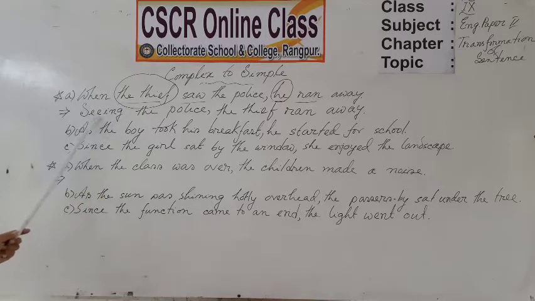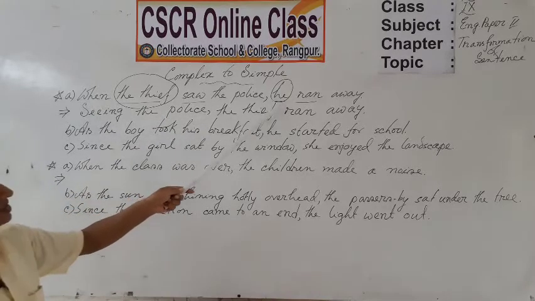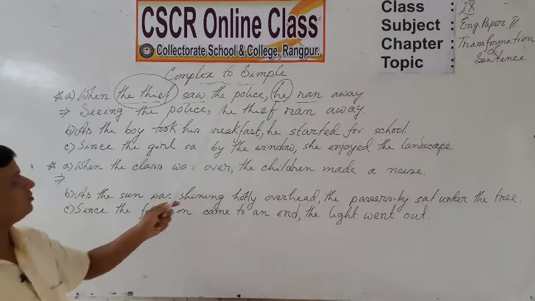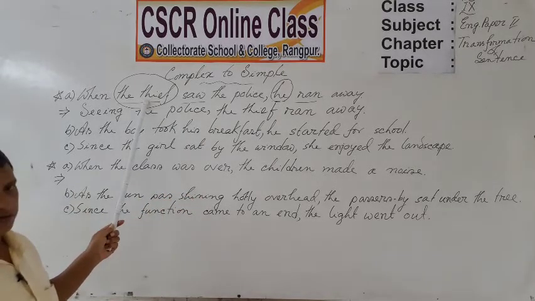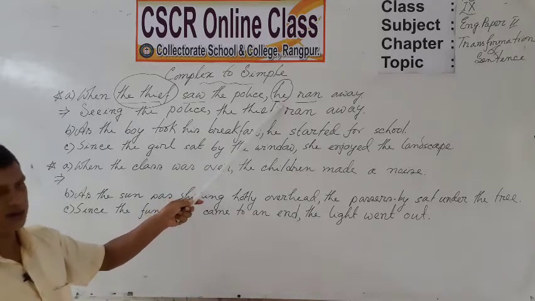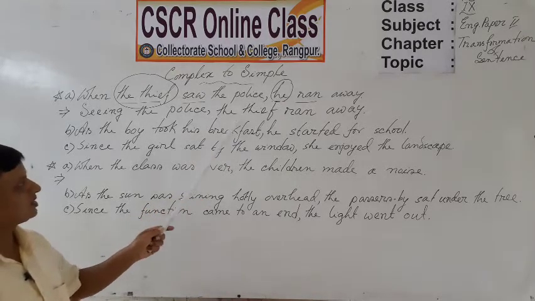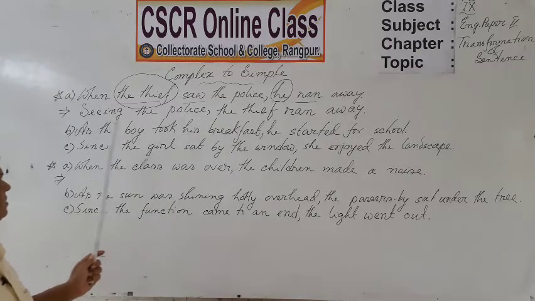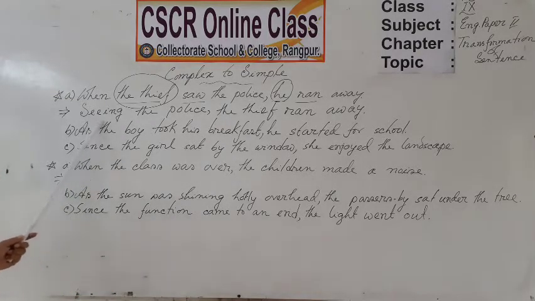Yes, seeing the police, and as the second subject is a pronoun form of the first subject, the thief, then you can replace the second subject with the first subject noun, the thief ran away. So, the sentence is, seeing the police, the thief ran away.